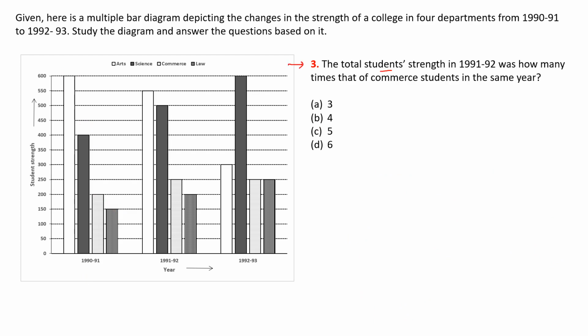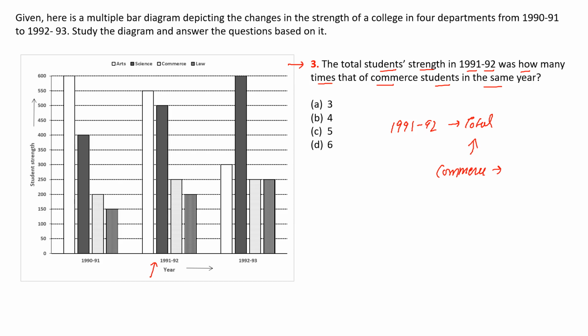It is asking the total student strength in 91-92 was how many times that of commerce students in the same year. So we need to see the 91-92 total strength. So that means it is asking 91-92 total was how many times of commerce in the same year.